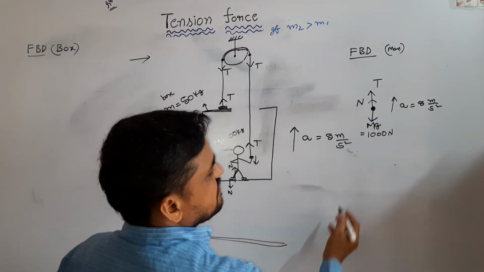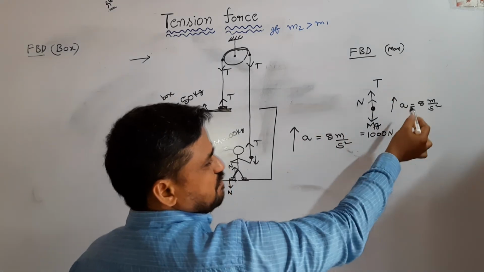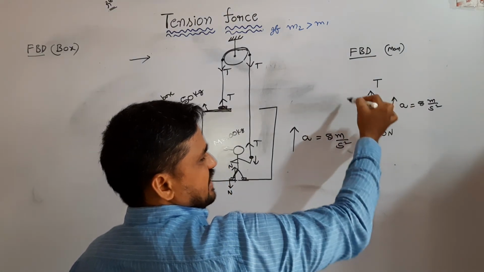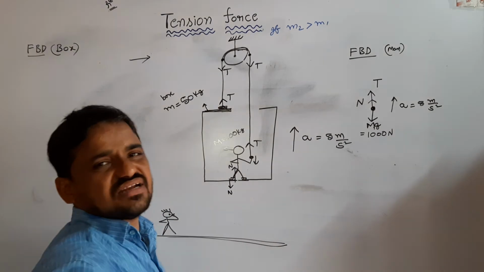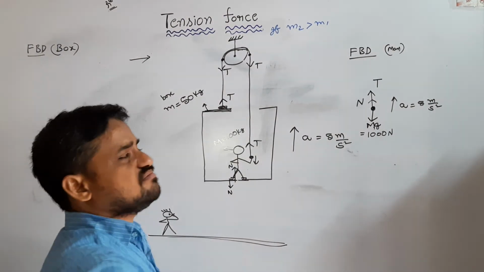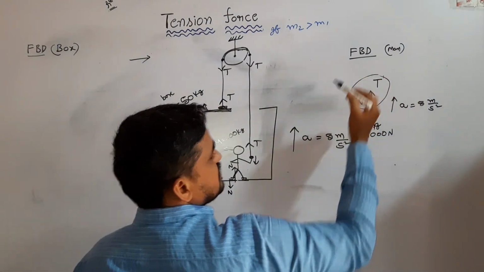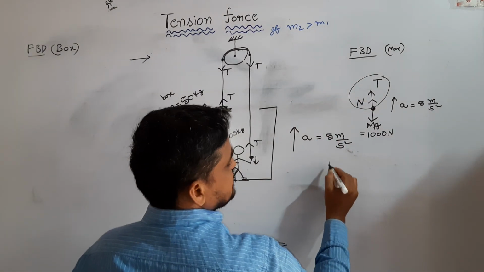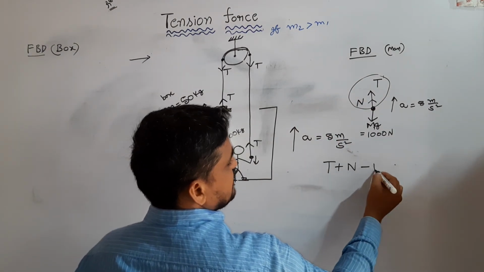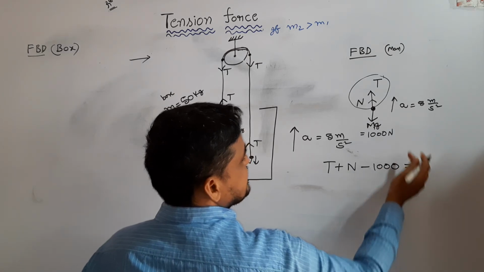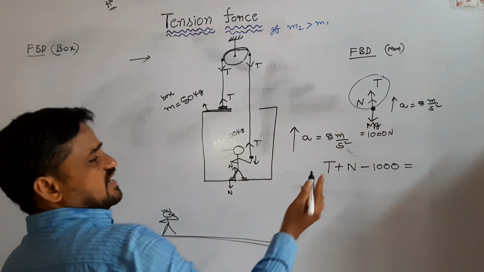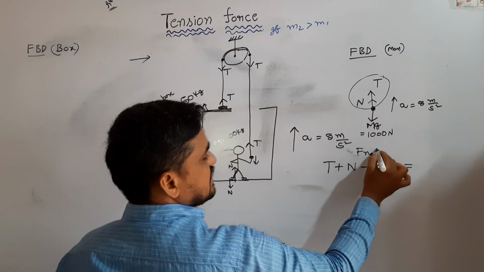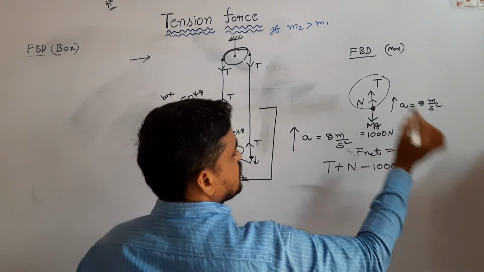I write the equation. Here the man moves upward, which means it is an unbalanced force. The man experiences unbalanced force. Upward force is more because the man moves up. So the equation is T plus N minus 1000 is equal to ma, which means net force equals mass into acceleration.